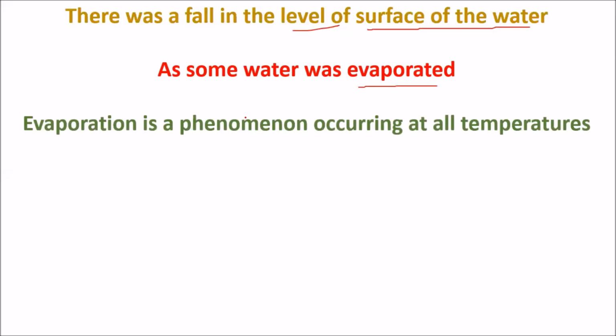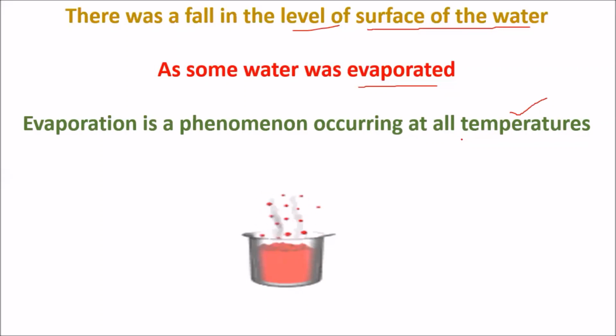Evaporation is a phenomenon which occurs at all temperatures. We have discussed this in our previous classes. So at all temperatures, evaporation takes place. If you observe here, we have taken a beaker with water and kept it on the burner. We applied heat. After some time, the water starts boiling.